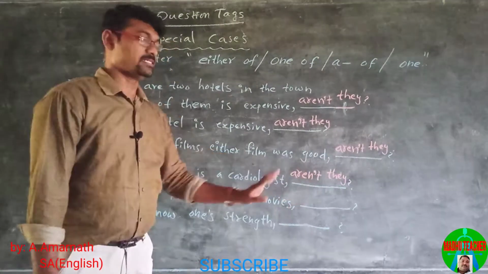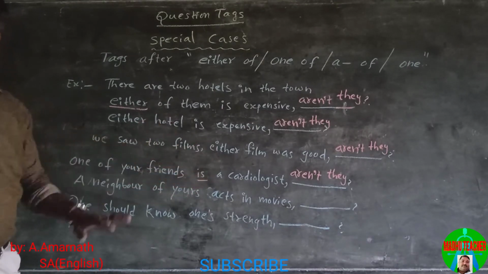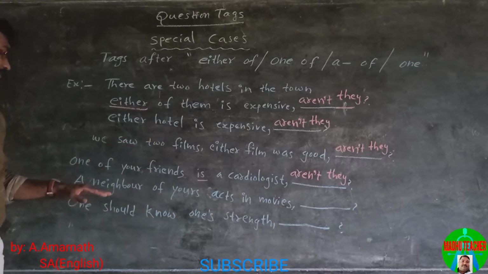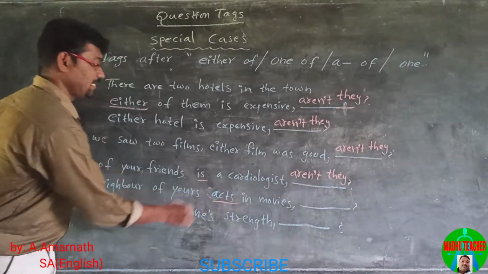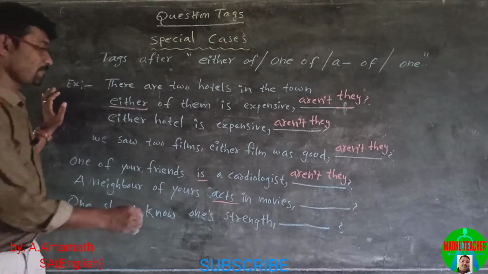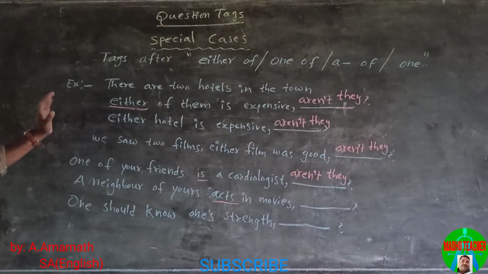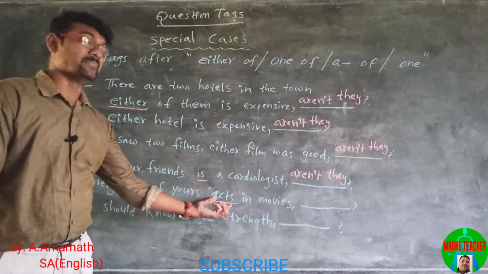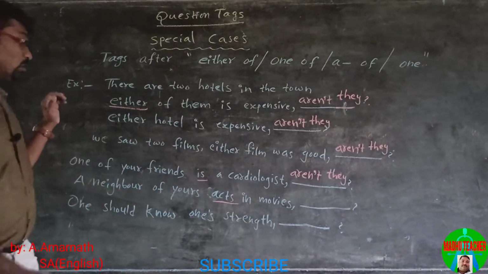It is aren't. A neighbor of yours acts in movies. A neighbor of yours, you have many neighbors, but here I refer to one among many. Here there is no helping verb, so we use the helping verb do.